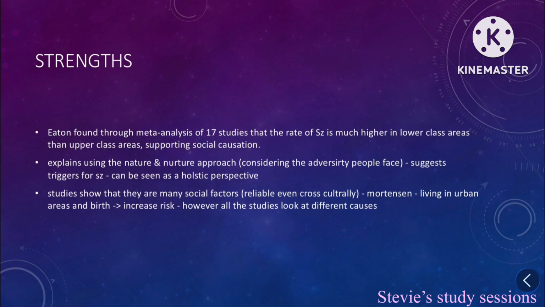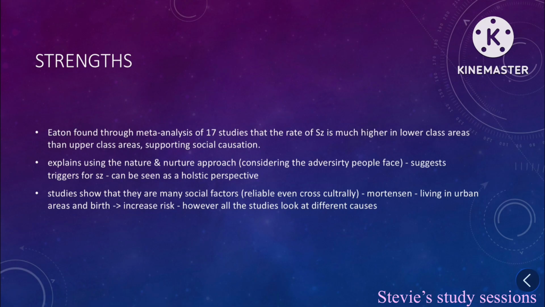It explains the nature and nurture approach. It considers the adversity people face. It suggests that this adversity could trigger the onset of schizophrenia. This is a holistic perspective. Studies show that there are many social factors. Morton showed that living in an urban area increased the risk.